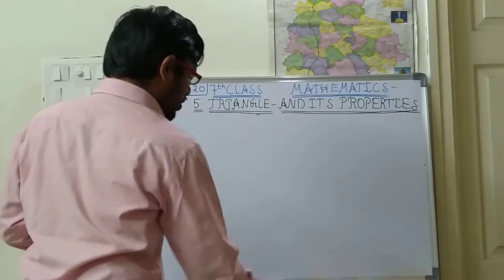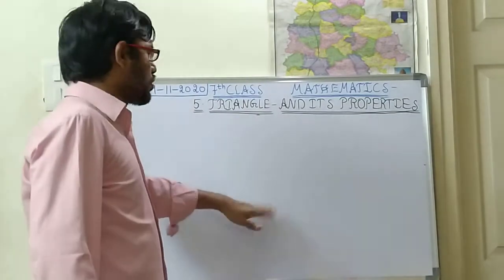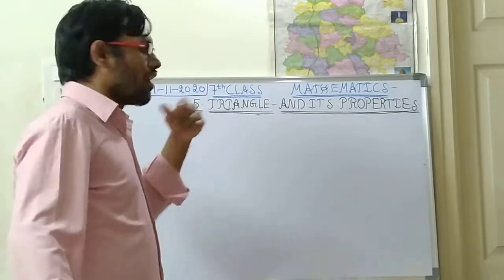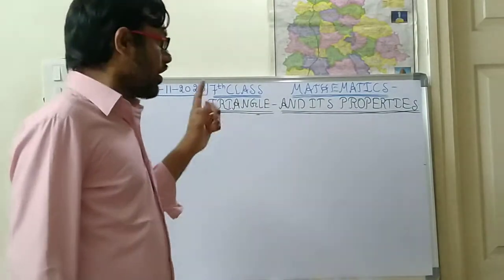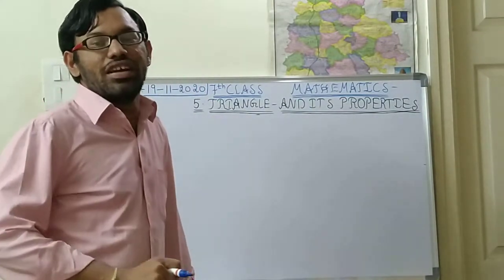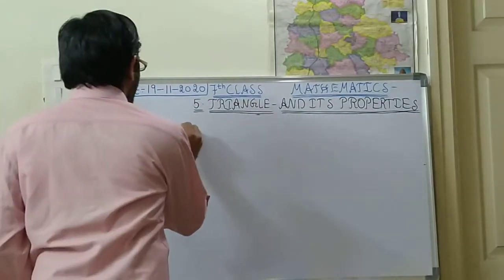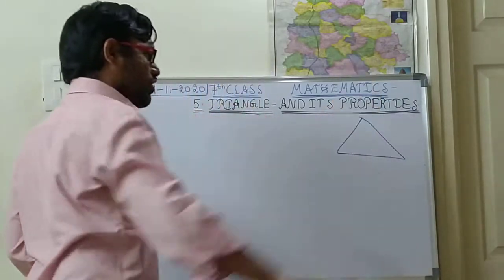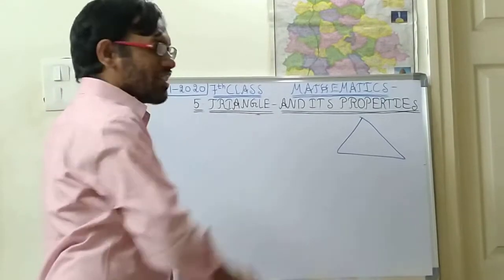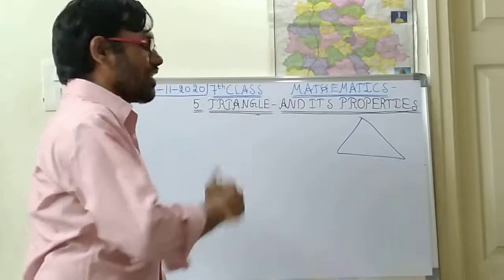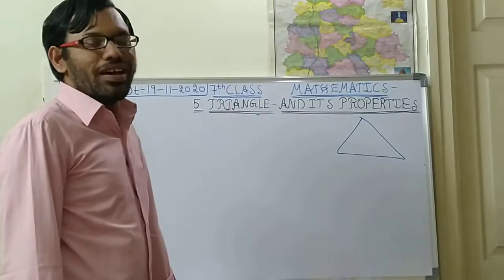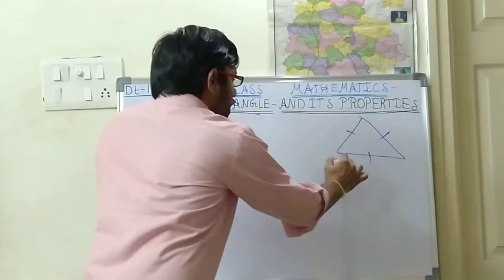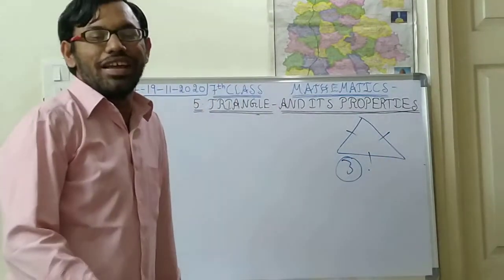What is this triangle? With the help of this polygon definition only we can start the definition of a triangle. Already in your previous class you have learned what a triangle is. Generally, the shape of a triangle is like this. By seeing this shape, how many line segments are there? You can easily say: 1, 2, 3. There are totally 3 line segments.